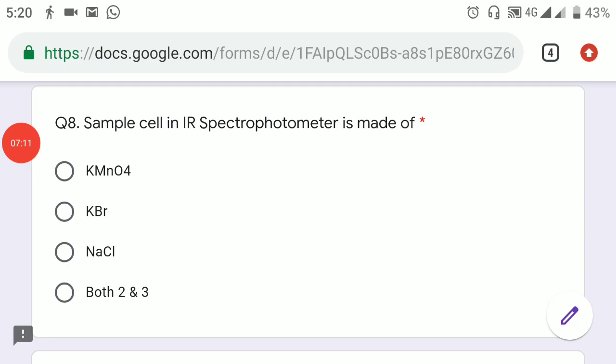The next question is: sample cell in IR spectrophotometer is made up of. The answer is both KBr and NaCl, so the answer is both 2 and 3. It must be made up of either NaCl or KBr because both of these salts are IR inactive.